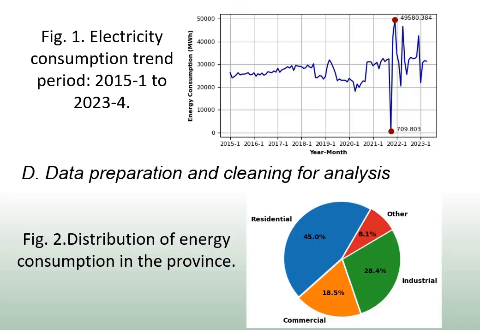5,684 observations, which represents 45% of the province's total consumption. Group 2 with 5,184 observations, equivalent to 18.5% of the province's consumption. Group 3 with 3,074 observations, which constitutes 28.4% of the total. Group 4 with 5,370 observations, representing 8.1%, as seen in the graph.